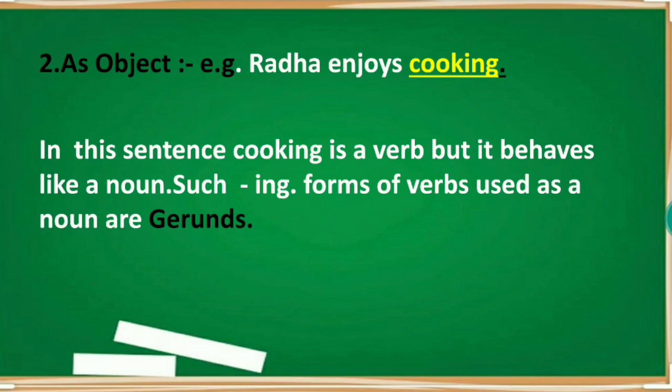Let's see the second use of gerund, as an object. See the example. Radha enjoys cooking. In this sentence, cooking is a verb, but it behaves like a noun. Such ing forms of verbs used as a noun are gerunds. In this sentence, cooking is an object. And we know that subject and object are always nouns. Such nouns, verbal nouns, are gerunds.